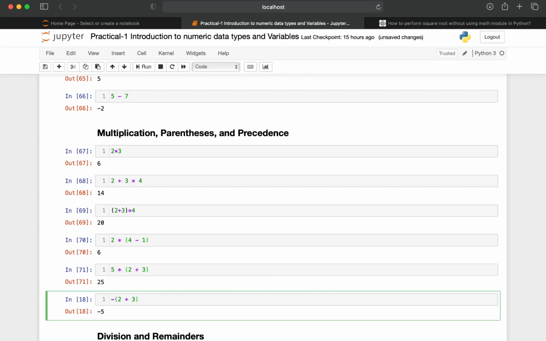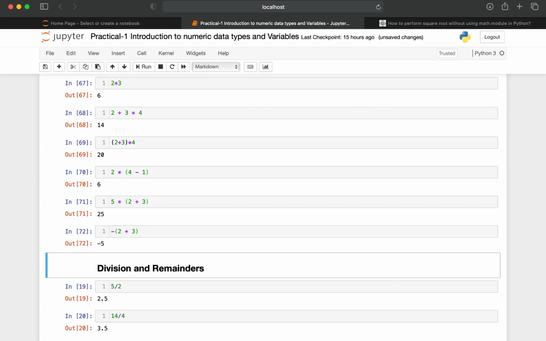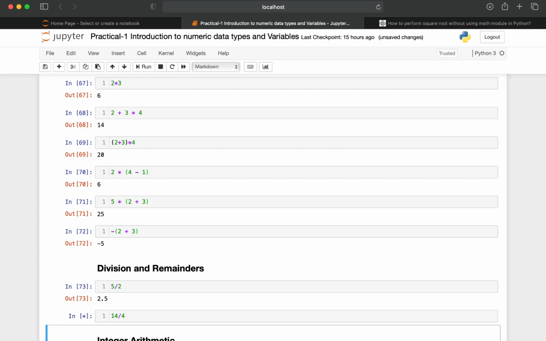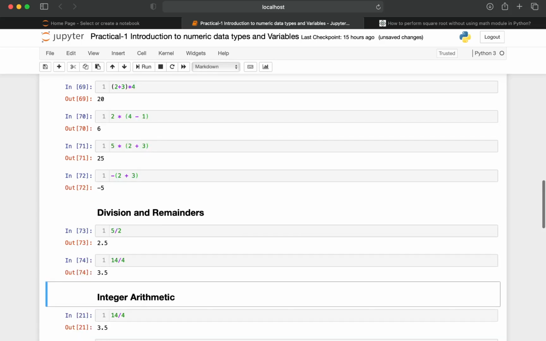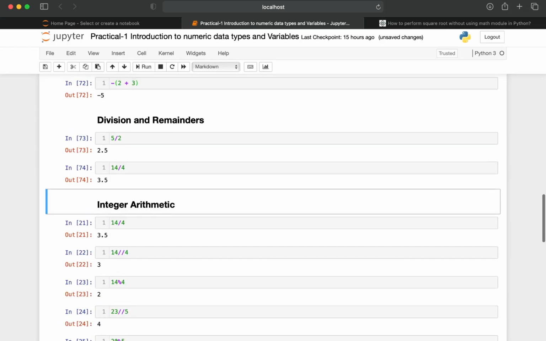So, division and remainders. Previously I have also told that whenever you divide two operands, the output is going to be a float value. In the same way, if you divide 5 by 2, the result is 2.5, and 14 by 4 is also 3.5. Now we are going to deep dive into integer arithmetic. So 14 by 4 we have seen here, that is 3.5.